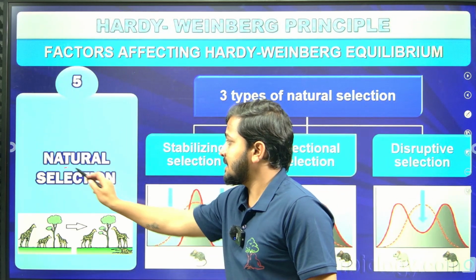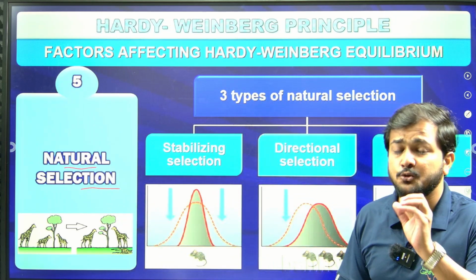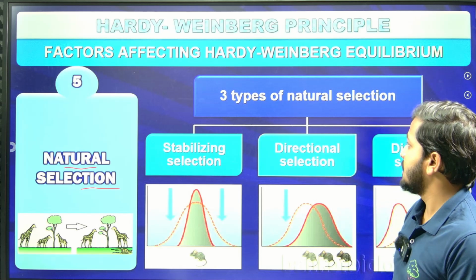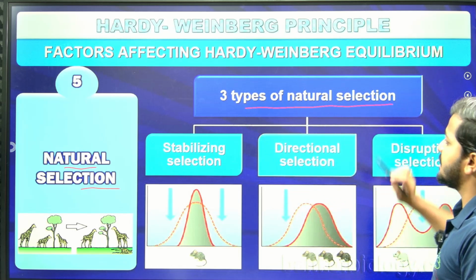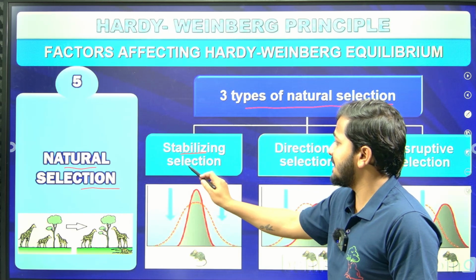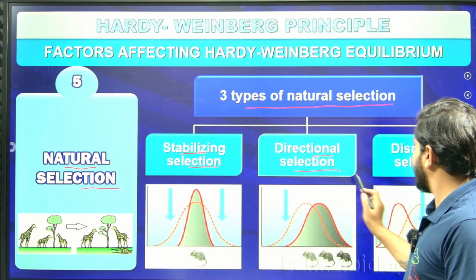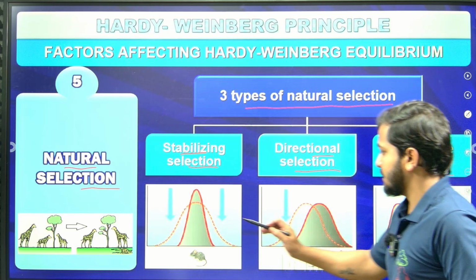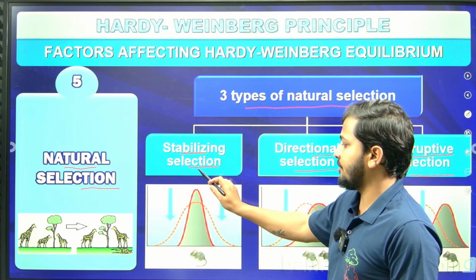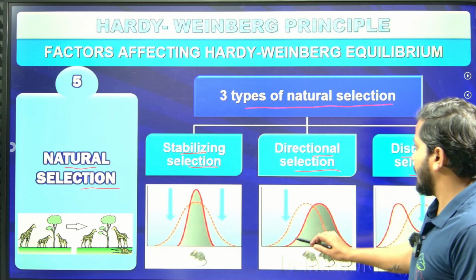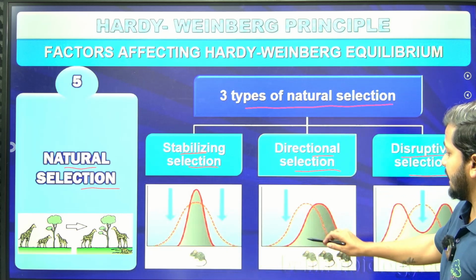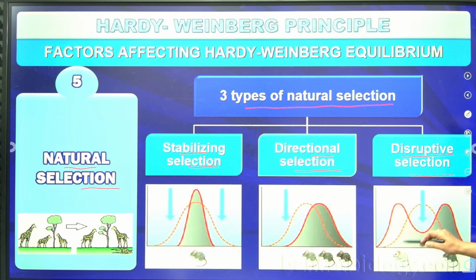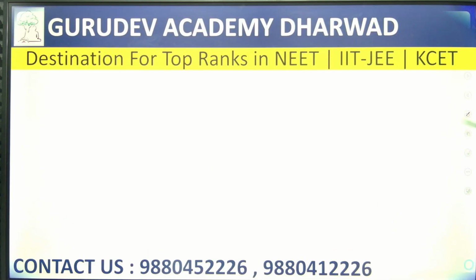Then what matters is natural selection. Nature should select that particular species. Here there are three types of natural selection: stabilizing selection, directional selection, and disruptive selection. This is the graphical representation of what you are going to find. In a stabilized population you can find that nature will select. Then directional selection you are going to find, and then disruptive selection you are going to find.